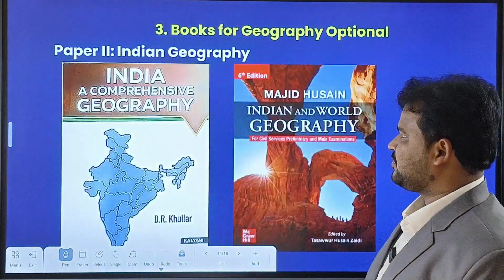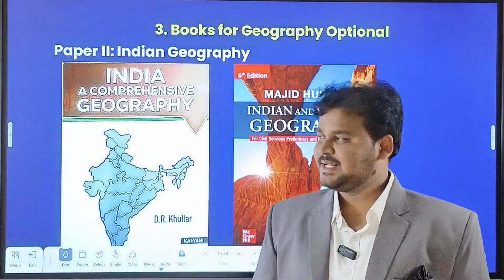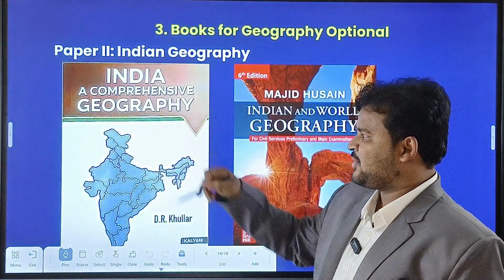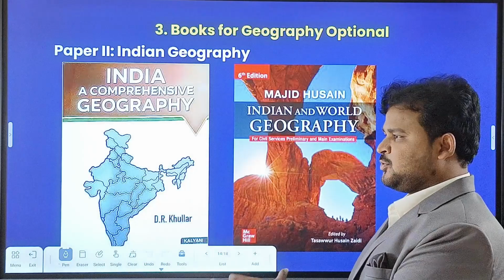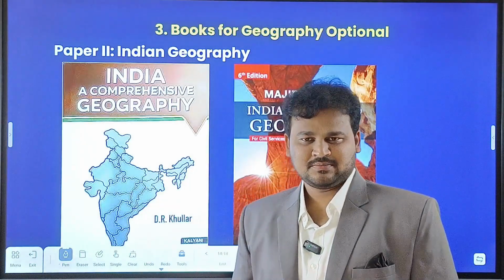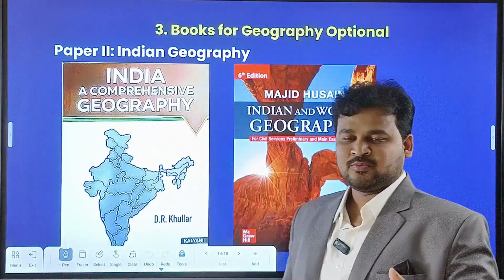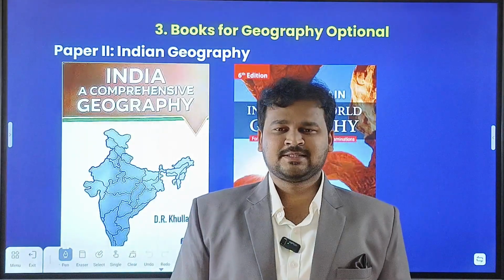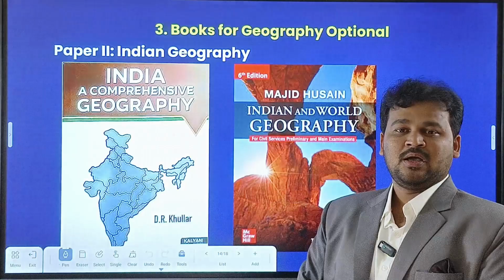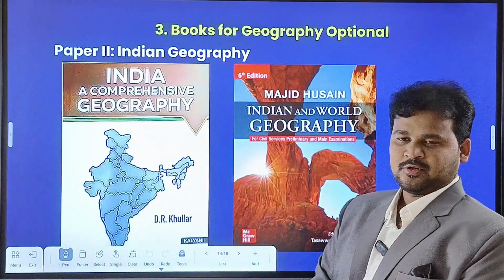And coming to here, paper two, Indian geography. Here, India: A Comprehensive Geography by D.R. Khullar. You have to read this book. Also, this book gives proper case studies. Along with factual information and analysis, in that book you can find the case studies. So that's why it is one of the good books to cover the Indian geography syllabus.